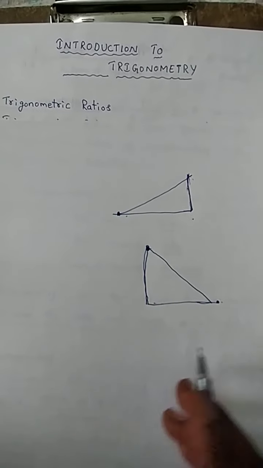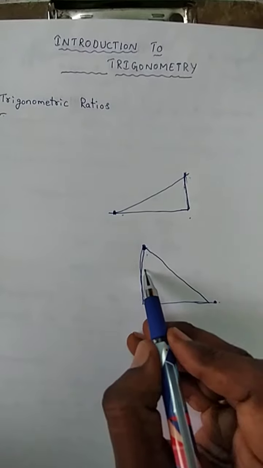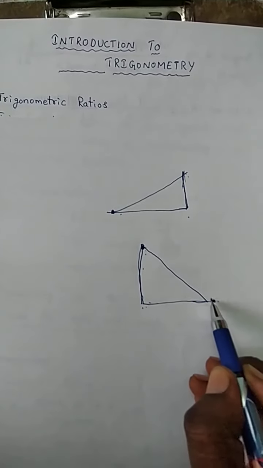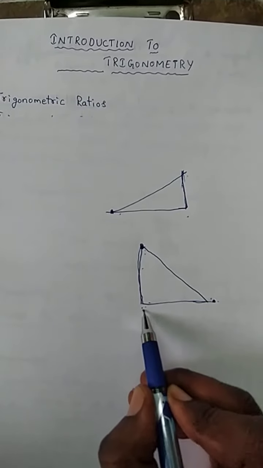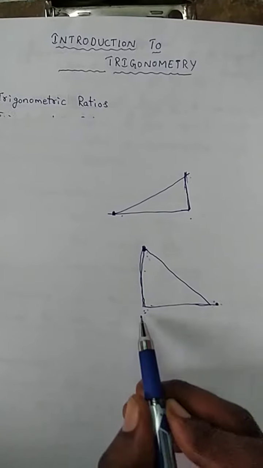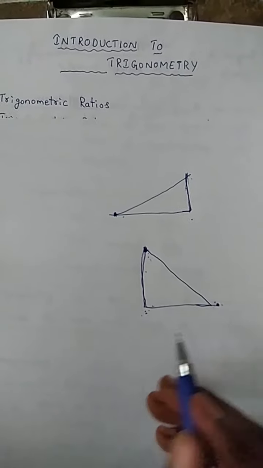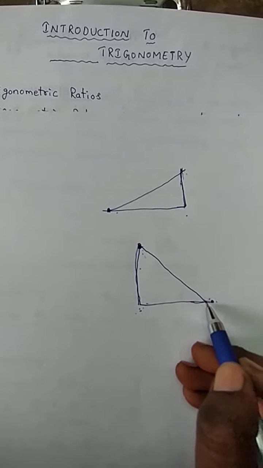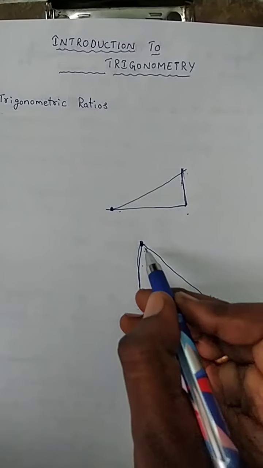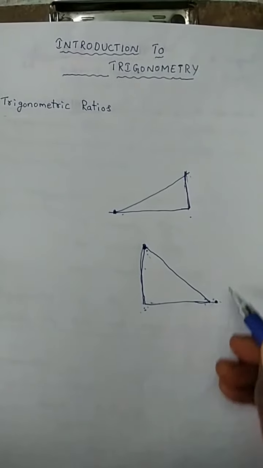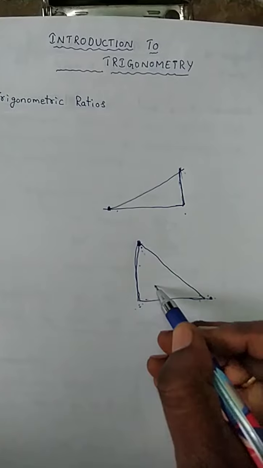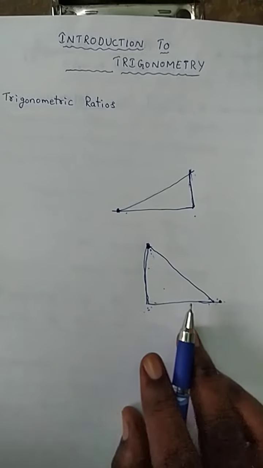Then you want to know how many meters away the person is standing from your building. And the person standing on the ground wants to know the height of the building by observing from here to here. So this is also forming a right angle triangle. To find these measures, we can use the trigonometry topic.